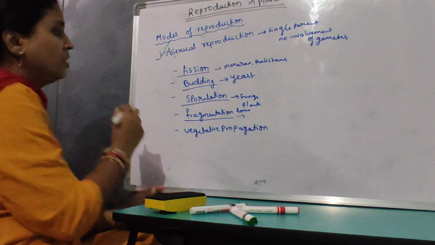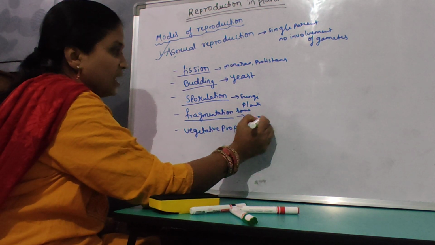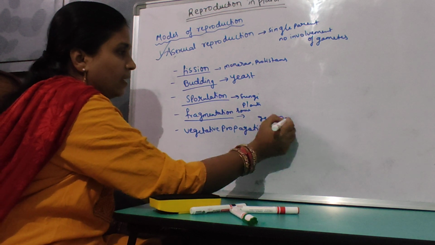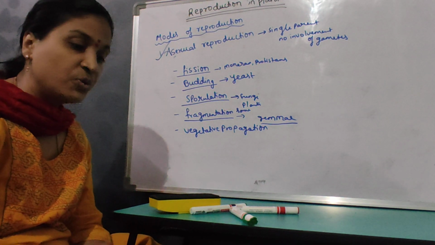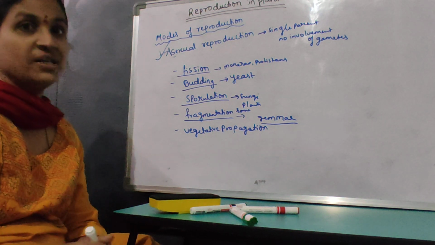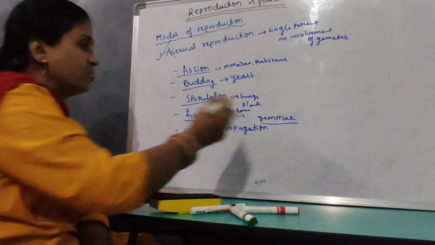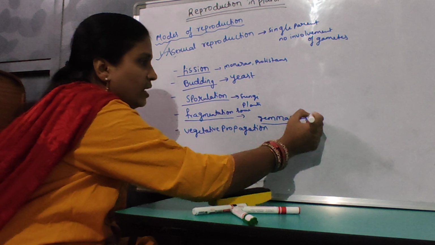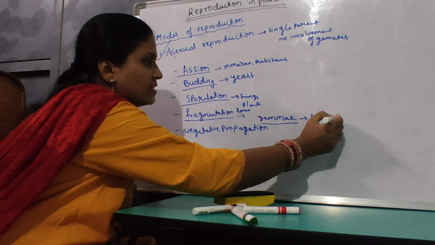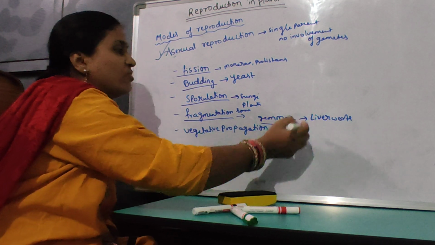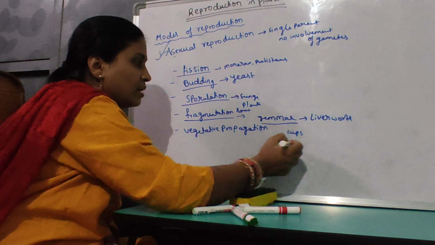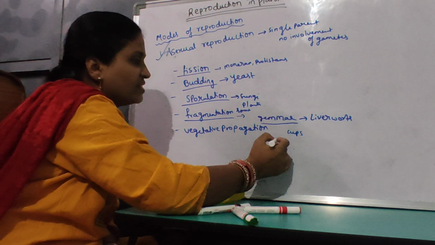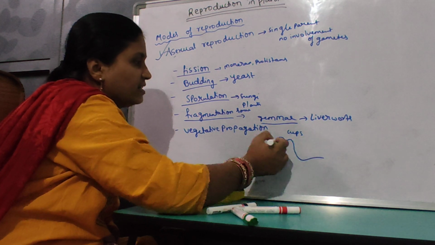And also one more thing is there, gemmae, which are small propagules produced in gemma cups. They are present mainly in liverworts, that is, in bryophytes. Like for example in Marchantia, as we have seen.